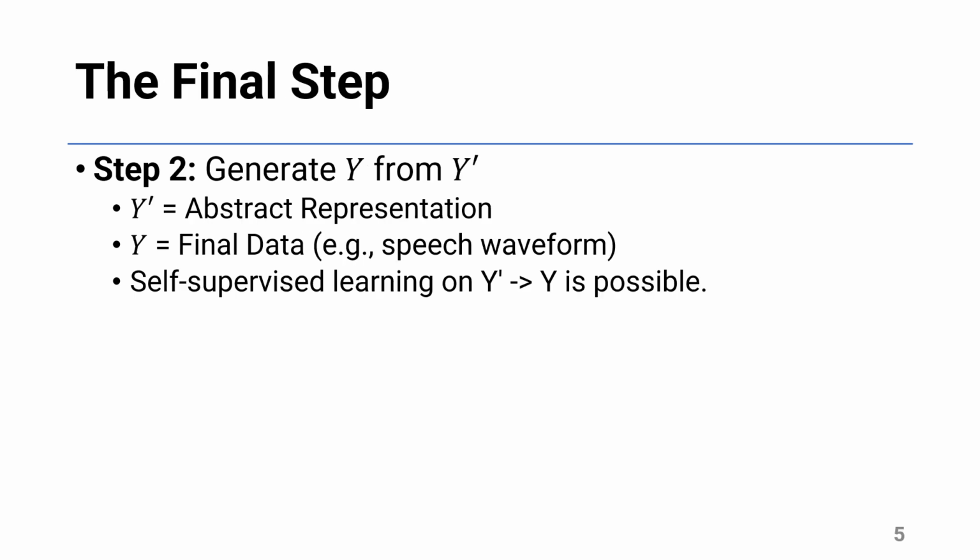After this first step, the second step is to generate the final, complex target data Y from the intermediate representation Y'. Because Y' is a more compact representation of Y, the mapping from X to Y' is less complex and has less of the one-to-many mapping problem than the direct mapping from X to Y. The process of generating Y from Y' can be learned in a self-supervised way, using large amounts of unpaired data Y. This makes the whole process much more data efficient.